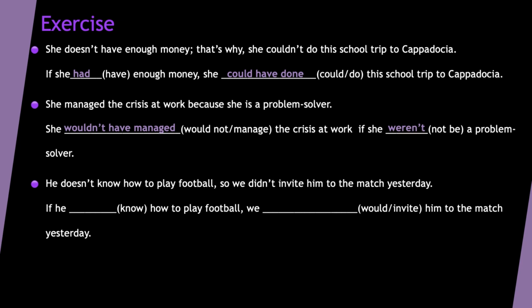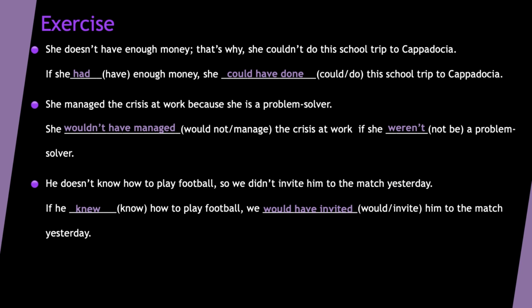And the last one, he doesn't know how to play football, so we didn't invite him to the match yesterday. So he doesn't know how to play football, and this affected something in the past, okay? Something present affected something in the past. Let's now take a look at the answers. If he knew how to play football, we would have invited him to the match yesterday, we'll say.